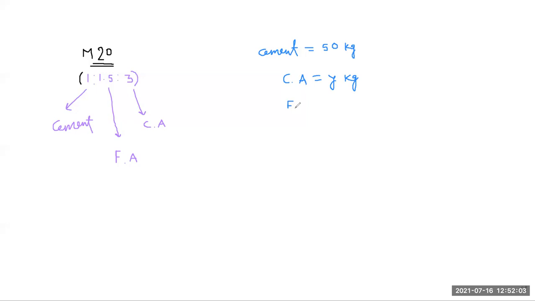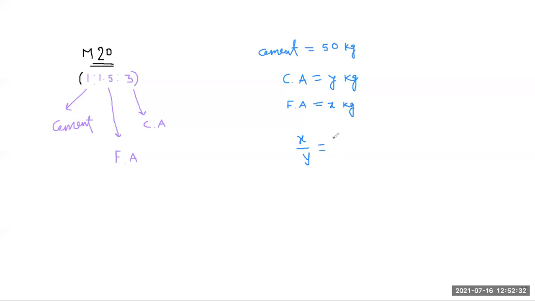So x by y, we know the ratio of fine aggregate to coarse aggregate is in the range of 1 is to 1.5 to 1 is to 2.5.